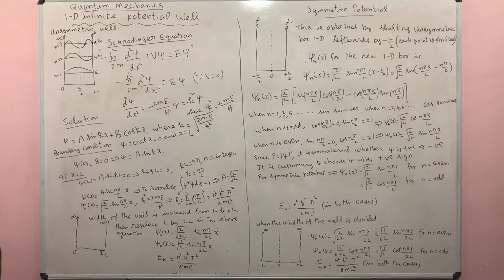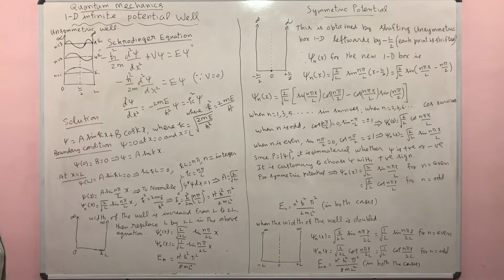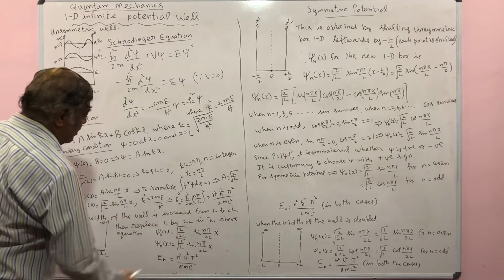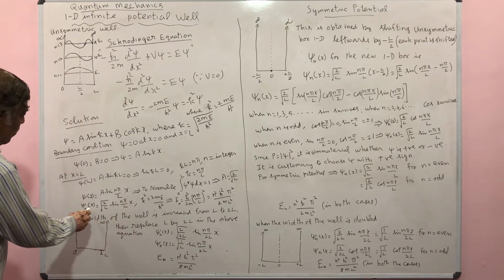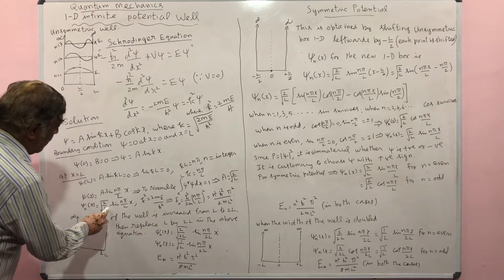Now what happens when the width of the well is increased from L to 2L? When the width of the well is increased, you just replace L by 2L in the previous result. So if you want to calculate the wave function, the eigenfunction psi n of x, you replace L by 2L.